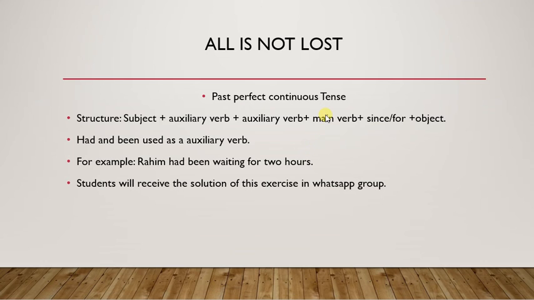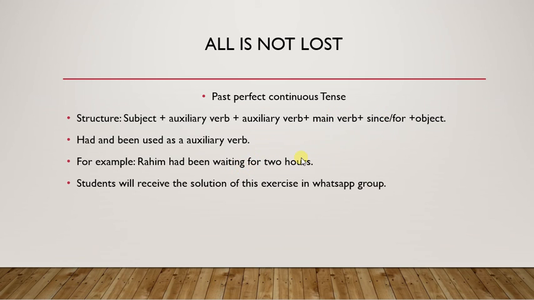Next we have the main verb, then since or for. We use since when the time is given, and for when the time is not given, and then the object. For example, Rahim had been waiting for 2 hours. Here Rahim is the subject, had is an auxiliary, and been is again an auxiliary. Wait is the main verb, and when we add ing it becomes waiting. Then we use for.